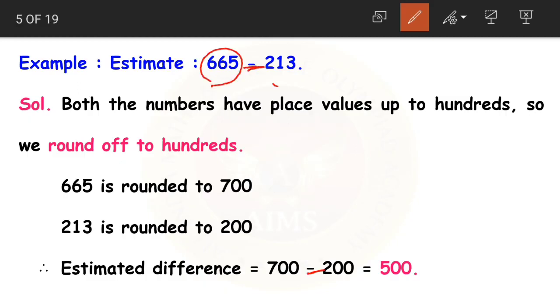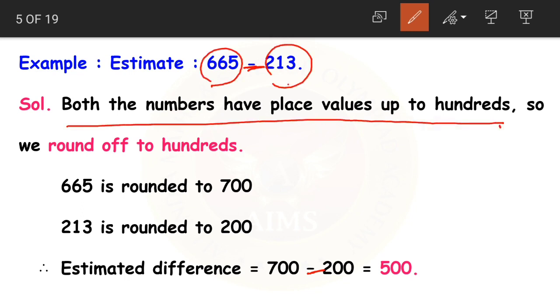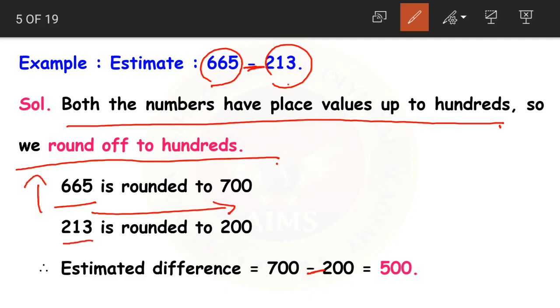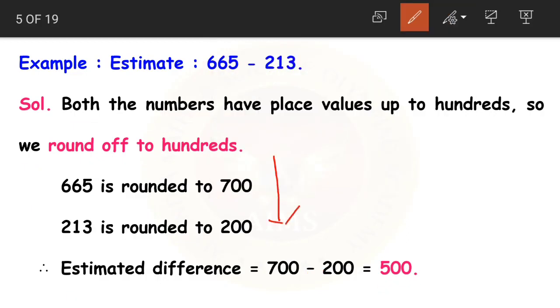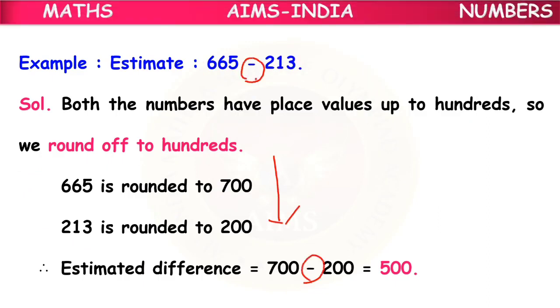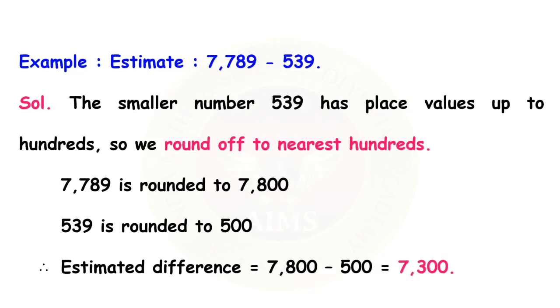Now 665, 213. Both the numbers have place values up to hundreds, so we round off to hundreds. Now 665 is rounded to 700, that is rounded up. 213 is rounded to 200, that is rounded down. Now the estimated difference becomes 700 minus 200, which is equal to 500. Clear students? The same procedure is followed. The only difference is that here we have the minus sign, so we are subtracting both the estimates.